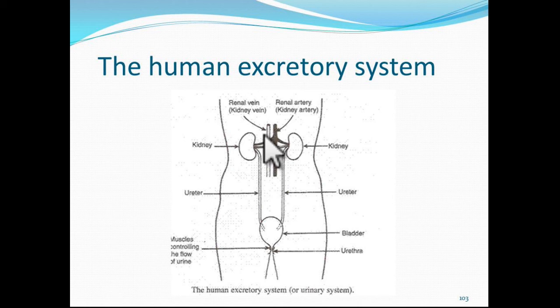Okay. And the urine which is formed is passed from the kidney to the ureters. You can see here, ureters are the tubes which carry urine from the kidney to the bladder. Urine is stored in the bladder. Bladder is a muscular bag-like structure here. It stores urine till the time we go to the toilet. Urethra, you can see, is a tube, and urine collected in the bladder is passed out from the body through the urethra. Clear? Now this is clear, children.